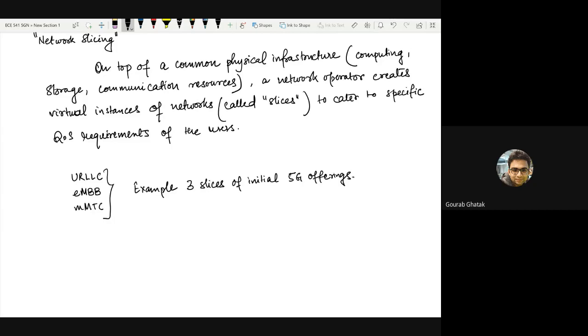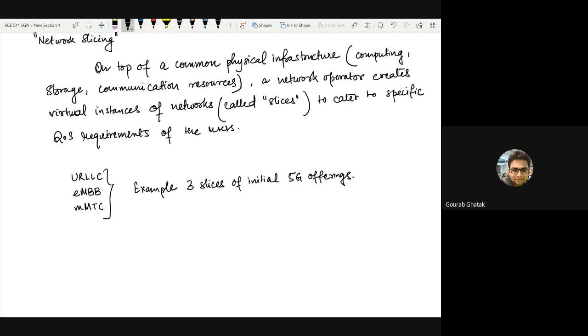So in case you come across a news article which says that this network provider, or network operator or service provider, has started its 5G networks, do not get really carried away with it, because a complete commercial 5G network comprises an offering of all three possibilities to cater to all possible users. So in case a network operator is advertising certain Gbps of download speed, it doesn't mean that it is a fully 5G operational network. Okay.